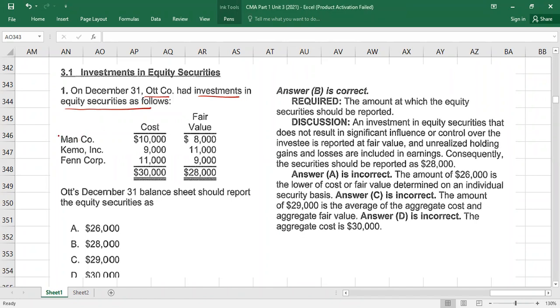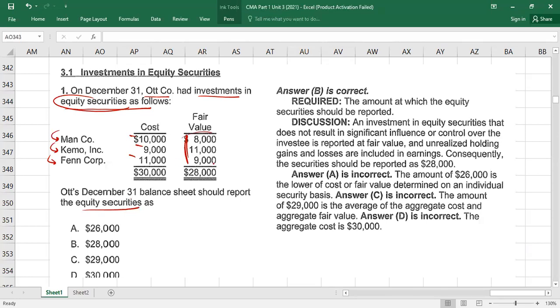You have invested in Man company, K company, and F company. This is your cost, but these are the fair values. These are equity securities. The December 31st balance sheet should report the equity securities at which value? There is no data about the equity method, so we are assuming the fair value method here.